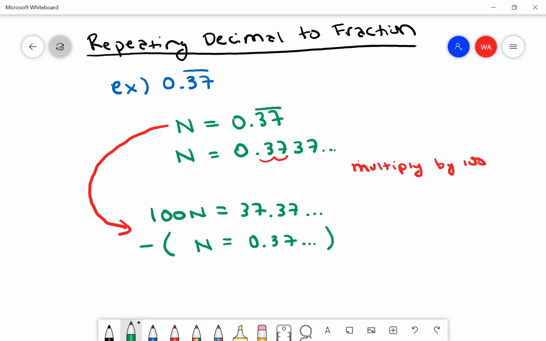And what's going to happen is the left side of the equation, when I subtract 100n minus n, just becomes 99n. And on the right side, since both of them have this decimal that's repeating on forever and ever, that cancels out. And I'm left with just 37.